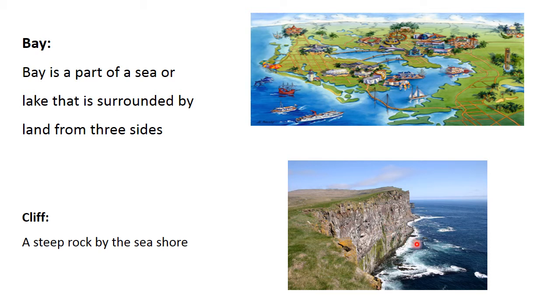Cliff, a steep rock by the seashore. It is formed due to erosion and weathering. Erosion means these rocks erode with the water. Weathering means these rocks break into small pieces, and that makes a cliff.